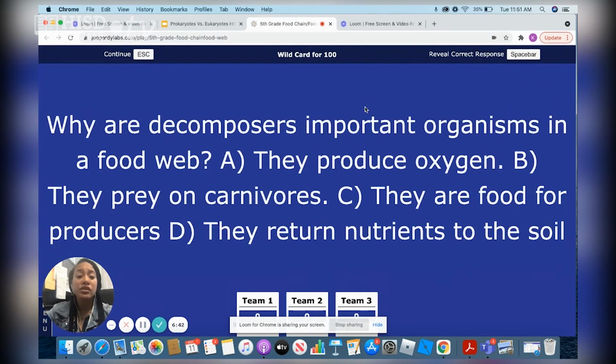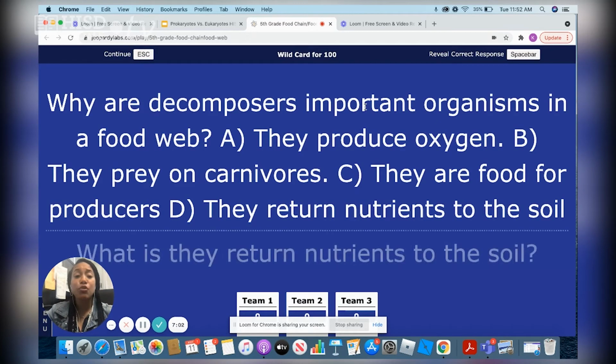Why are decomposers important organisms in a food chain? Is it because of A, they produce oxygen, B, they prey on carnivores, C, they are food for producers, or D, they return nutrients back to the soil? So out of those 4, which one correctly identifies a decomposer? Yes, the decomposer would be D. They return nutrients to the soil.